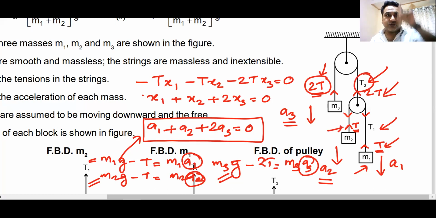T and T downwards, 2T upwards. Pulley does not have mass. Pulley does not have mass, so the upper tension will be equal to 2T. Do we understand this? Yes, sir.